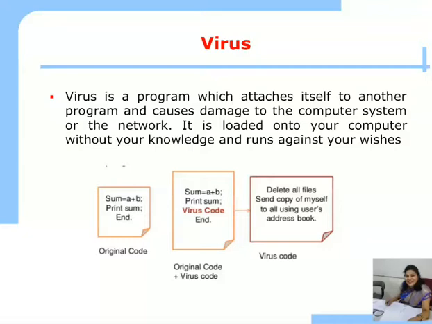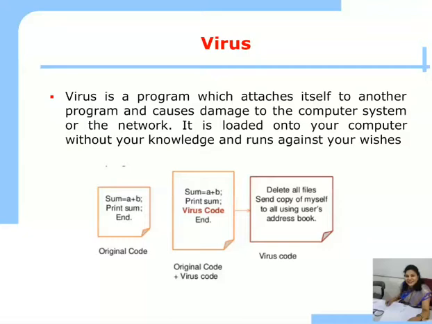So we can see the diagram of the virus. The original code is the summation of a plus b and printing the addition. This is the original code. So what is virus? It is a program which attaches itself to another program. In the second diagram you can see that a virus code is attached in between the original code.